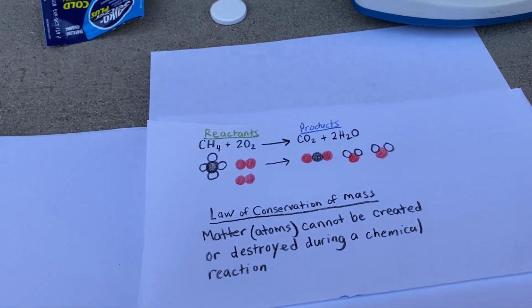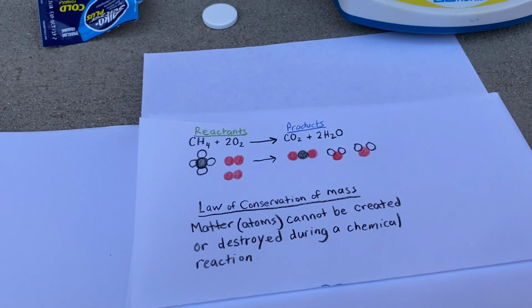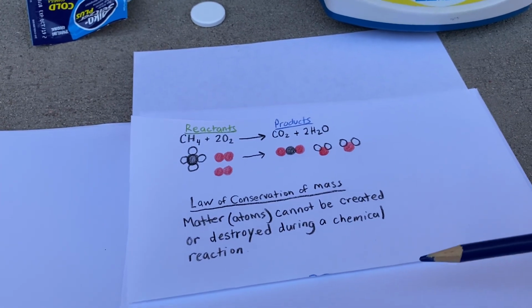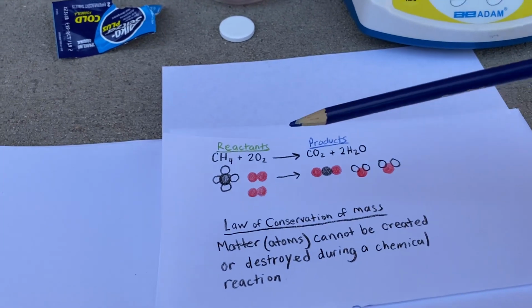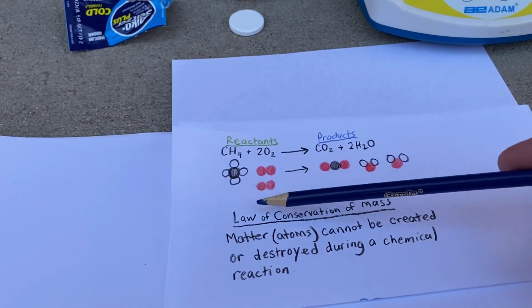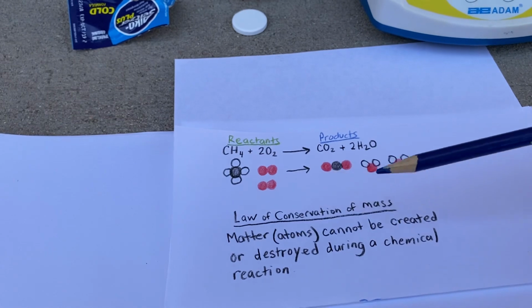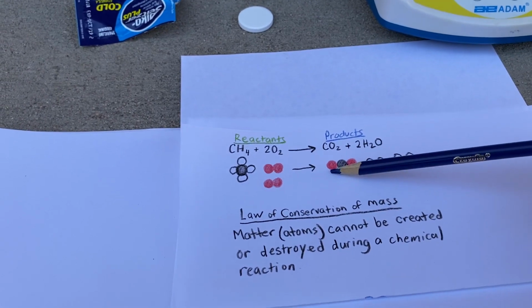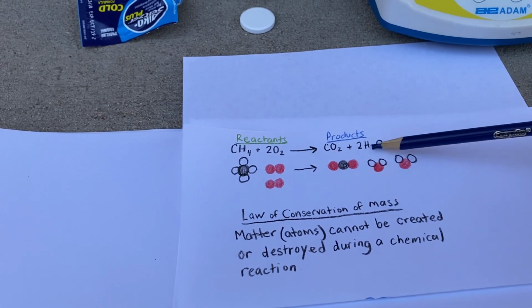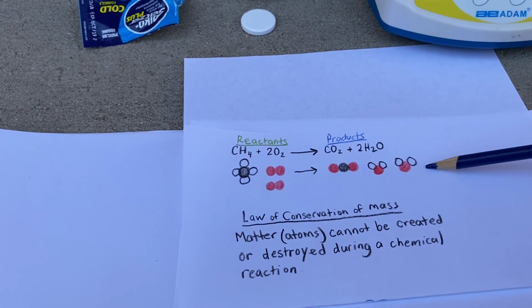According to the law of conservation of mass, matter cannot be created or destroyed during a chemical reaction. What this means is that during a chemical reaction, the number and type of atoms that you start with on the reactant side of the equation, like what you mix together, you are going to end up with those same number and type of atoms on the product side of the equation.